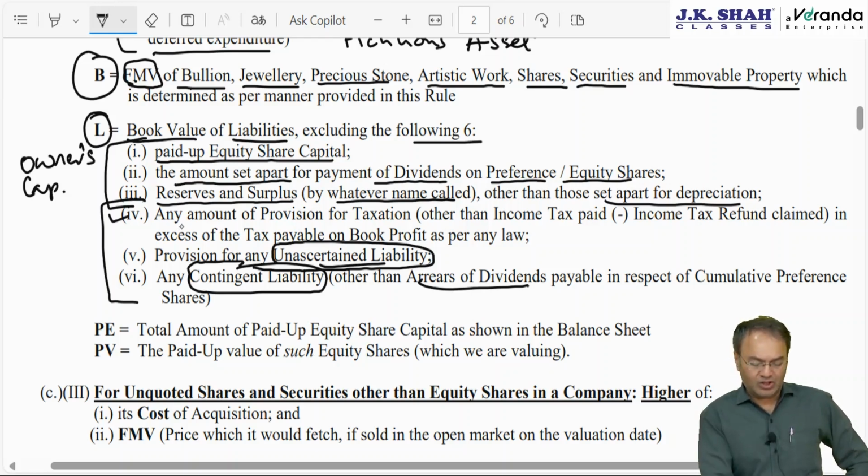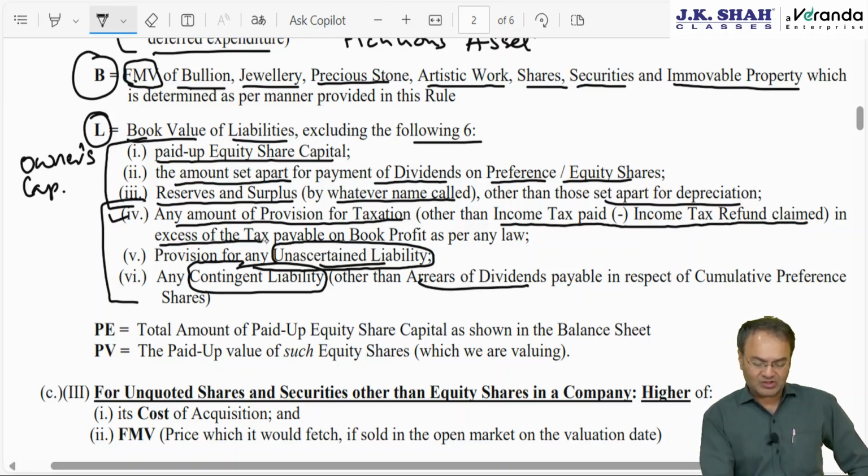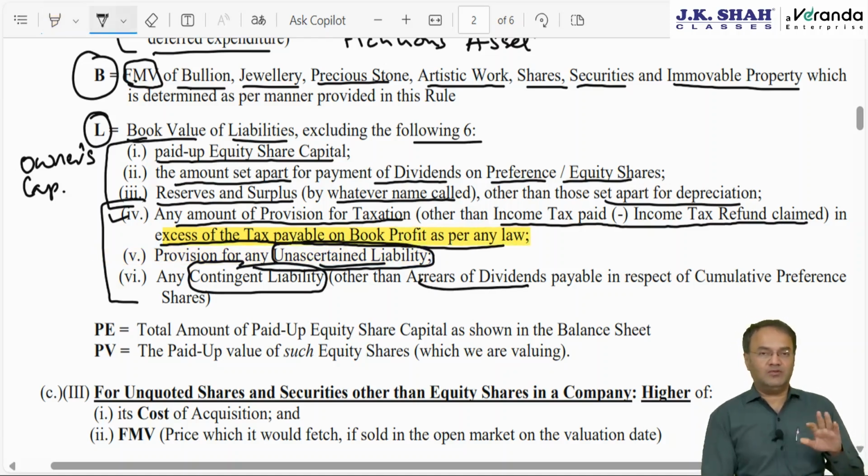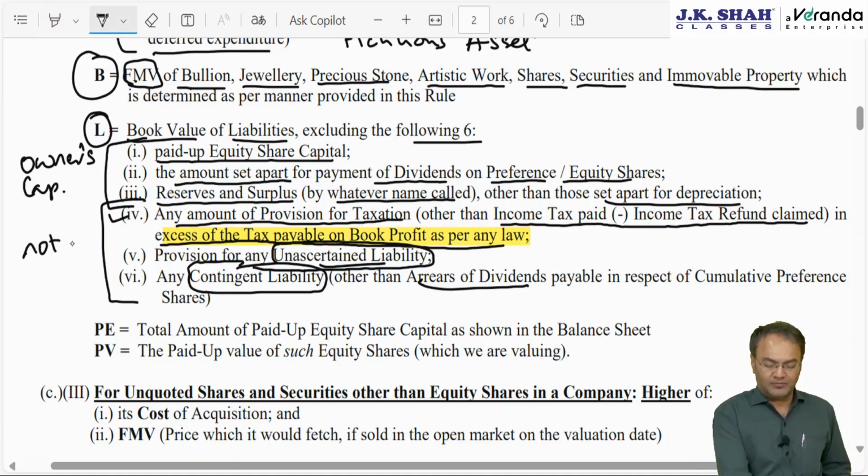And then fourth point, which is amount of provision for taxation. This is nothing but provision for taxation as in deferred tax liability, DTL, which is nothing but income tax paid minus income tax refund claim in excess of tax payable on book profit as per law. Book profit as per any law as in profit as per company's books of accounts. Any which ways, this is unimportant. These 3 are not a real liability.